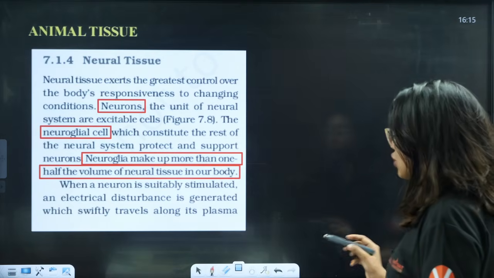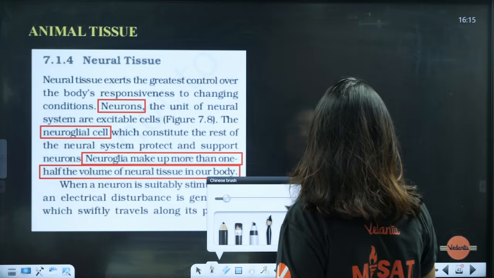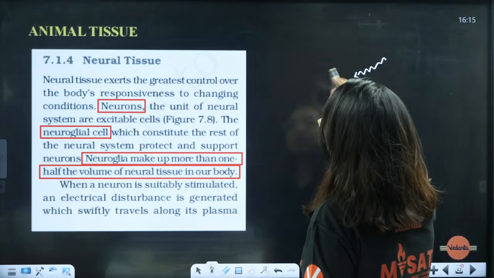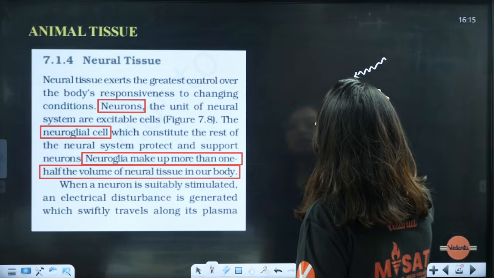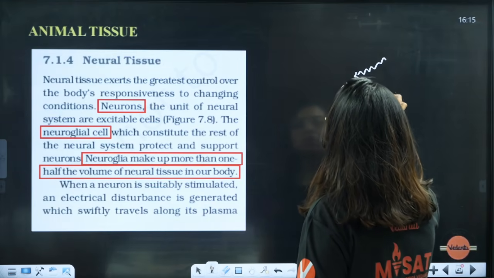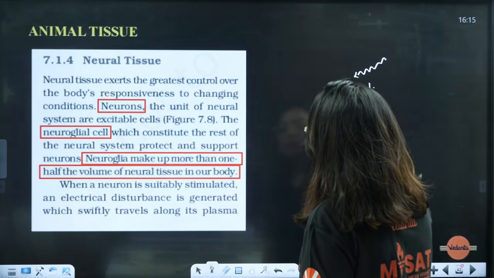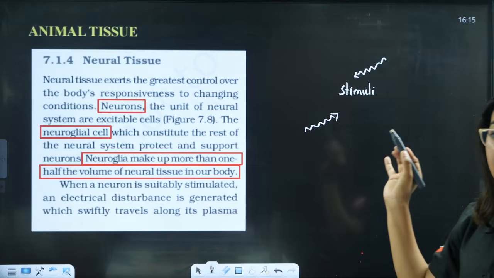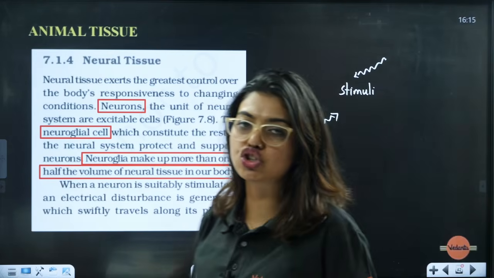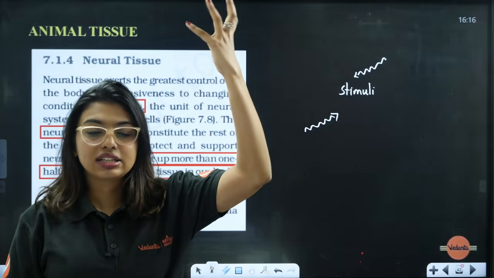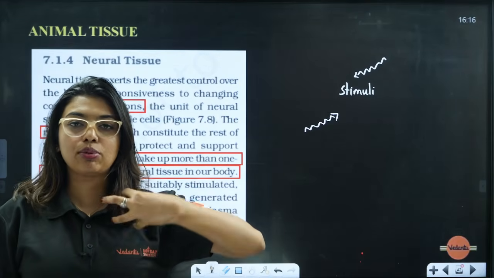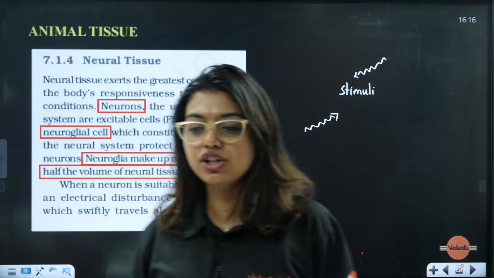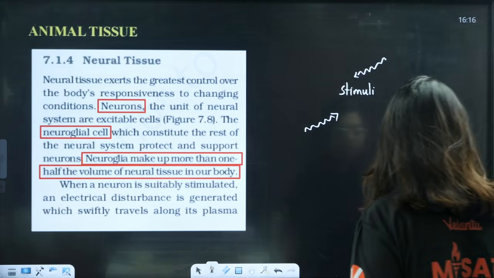So, what will the neurons do, students? It's very simple. Neurons will get a stimulation. Let's say, for example, you're drinking a hot coffee and suddenly you touch it. That is the stimulus, correct? Now, the response will be coming from the brain, and the response will be to remove your hand. This signaling has to take place with the help of neurons. The dendrites will take it, pass it through the cell body to the axon, and the axon will give it to the next dendrite. So, that is what is happening. Understood or not? Okay, the entire chapter is clear.